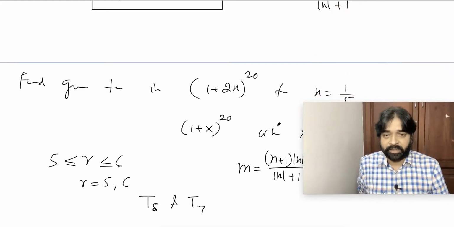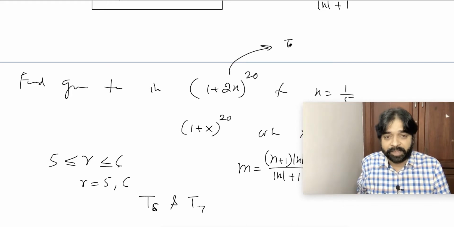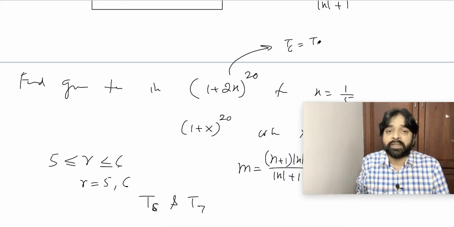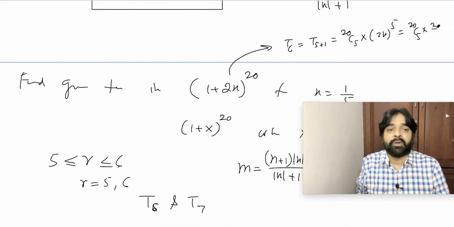If I ask you, what is the T6 value here? T6 will be T(5 plus 1), and that will be equal to 20C5 into (2x) to the power 5. But x equals 1 by 5, so 20C5 into (2 by 5) to the power 5.